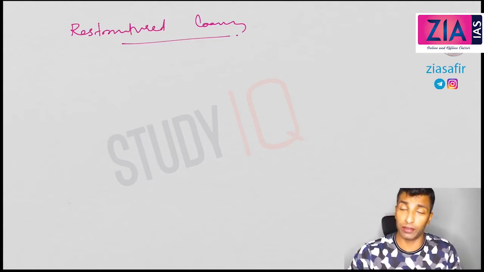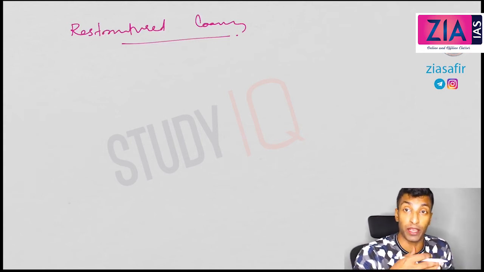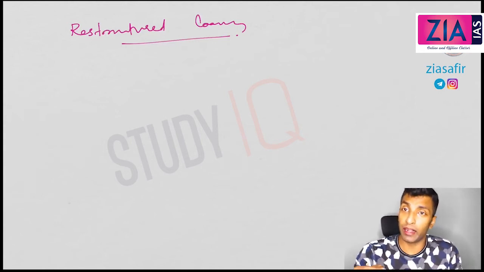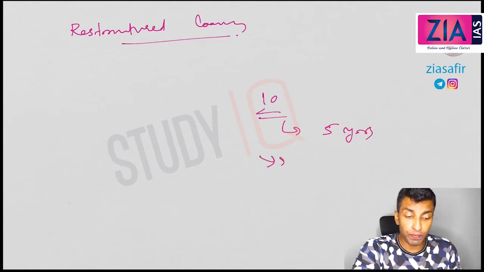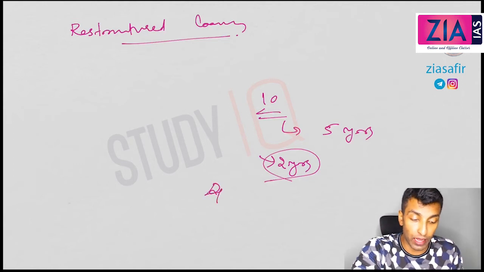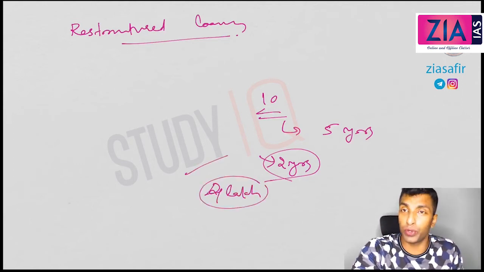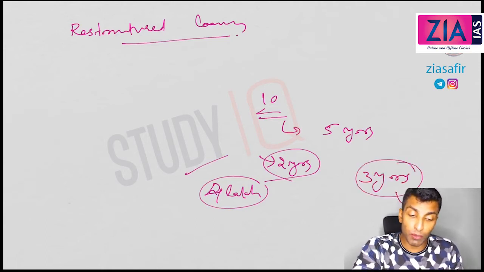You might have taken a loan, for example, let's say a 10 lakh loan, and you have paid some installments. Let's say you paid for 2 years. After 2 years you are facing problems in paying back, so it may go to NPA. You can talk to the bank and restructure the loan. For example, this 10 lakh you are supposed to pay in 5 years and you paid for 2 years. Let's say in the 2 years you paid around 4 lakhs. Now you are struggling, you are not able to pay. 3 more years you need to pay, 6 more lakh.